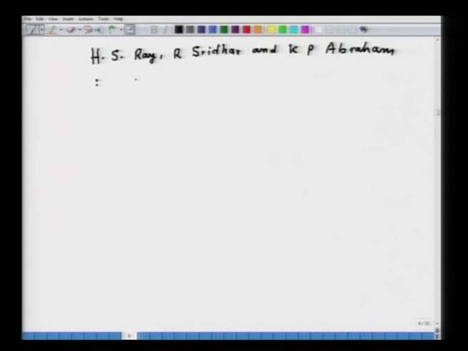Now, I will give the reference that you may consult for the dominance area diagram. You can consult the book by H. S. Ray, R. Sridhar and K. P. Abraham, On Extraction of Non-ferrous Metals.